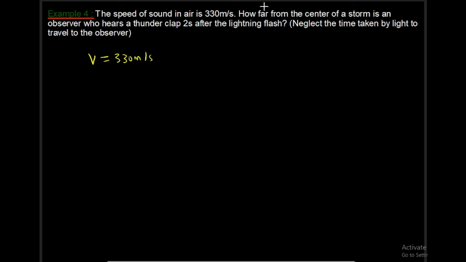And they said to neglect the time taken by light to travel to the observer.